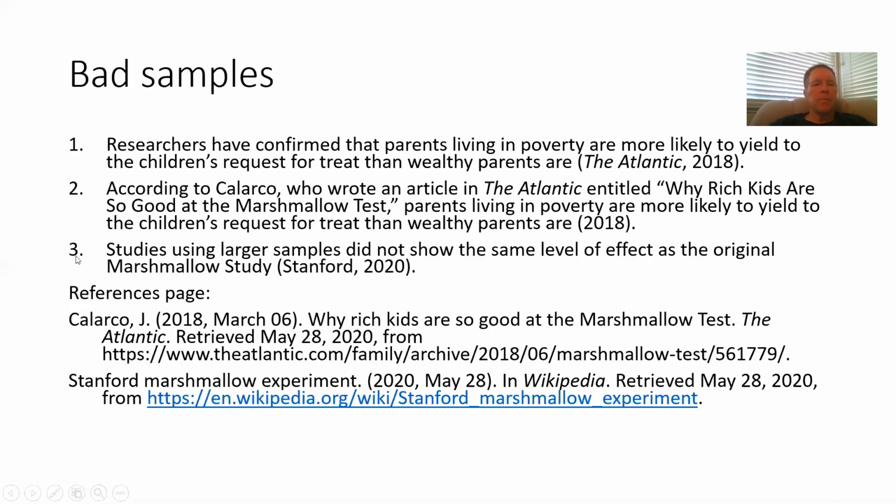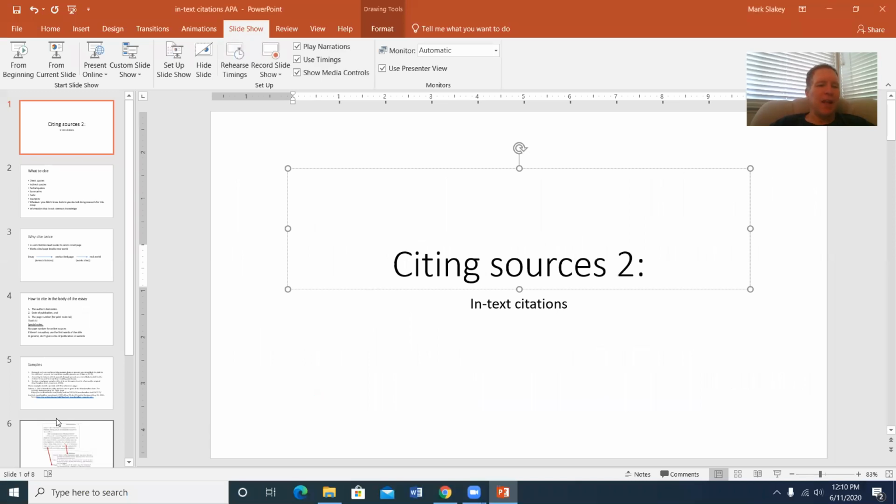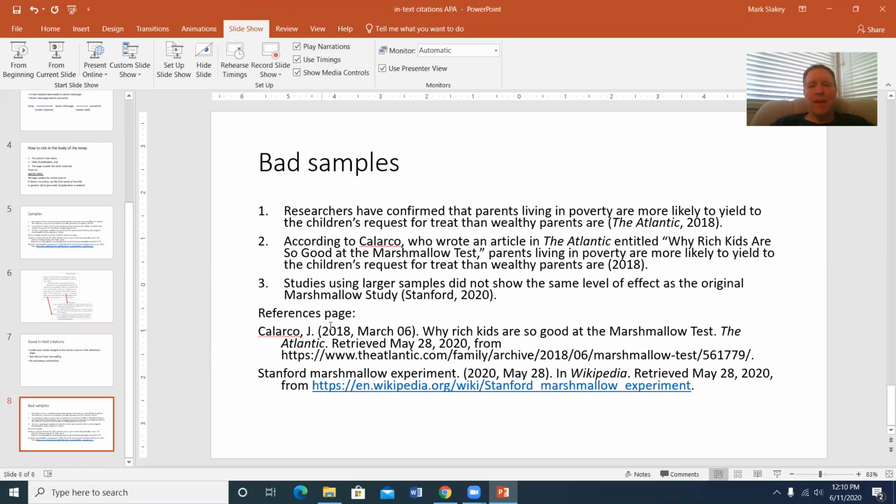Number 3, studies using larger samples did not show the same level of effect as the original marshmallow study at Stanford. Oh, this is actually a good example. I was going to put Wikipedia here. Sorry. Should have put Wikipedia. That's what we don't want. We don't want to put Wikipedia here. This is a good example. This takes me to Stanford. I meant to mess that up. We wouldn't want to put Wikipedia here because again, I'd have to read through the whole source to get to